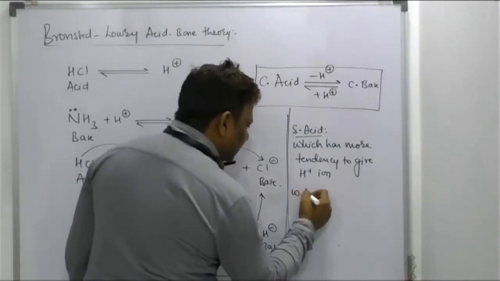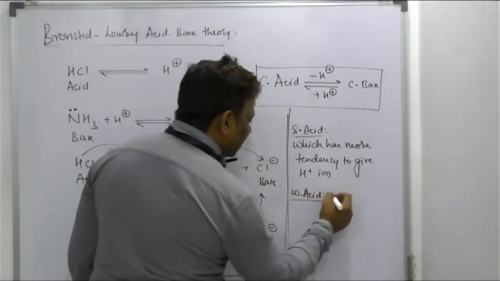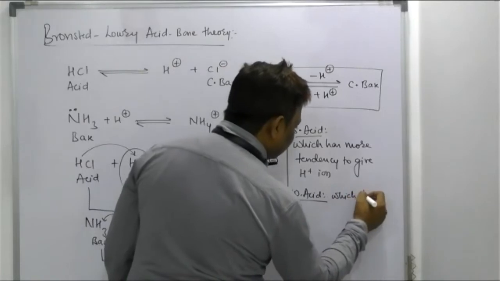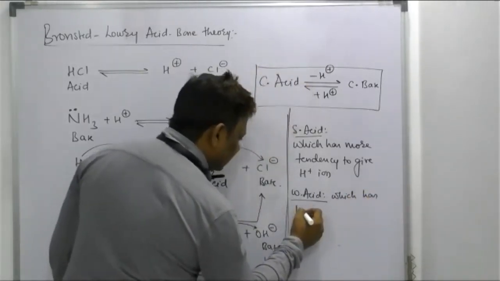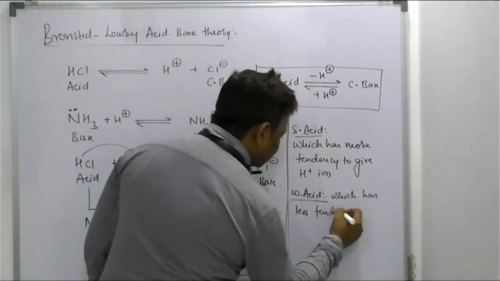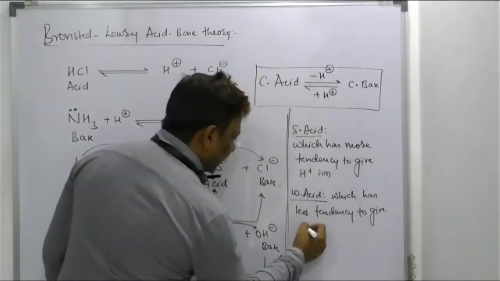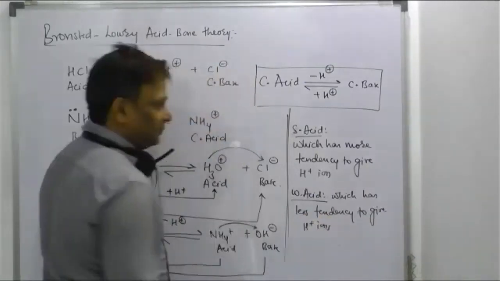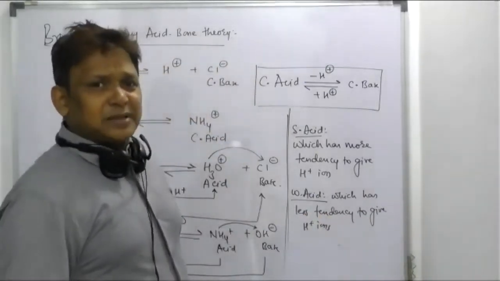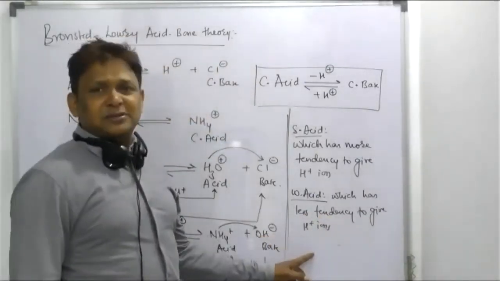Then what is a weak acid, sir? Which has less tendency to give H plus ion. More tendency to give H plus ion, strong. Less tendency to give H plus ion, weak.